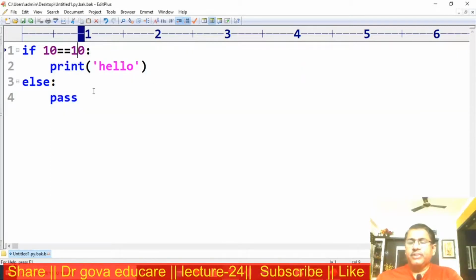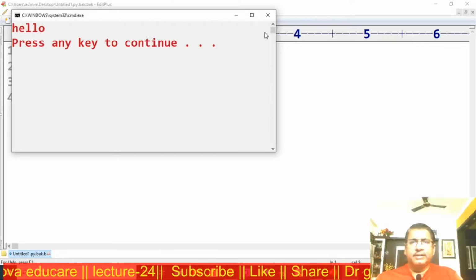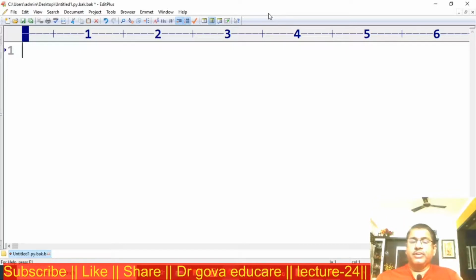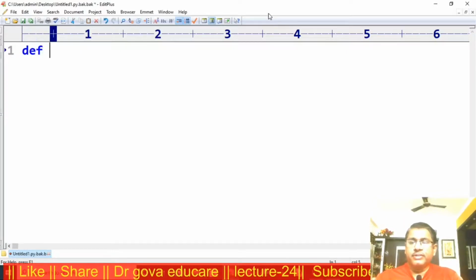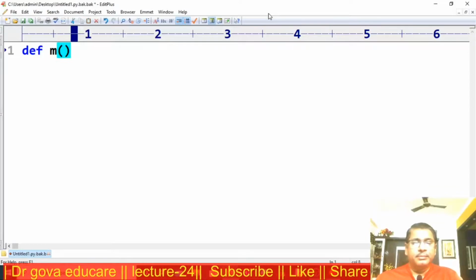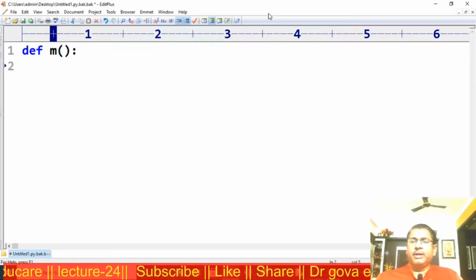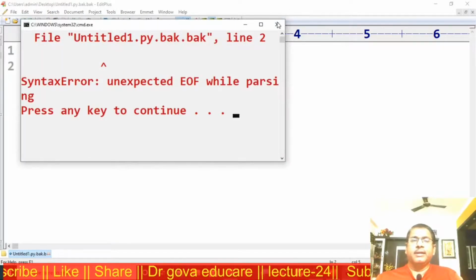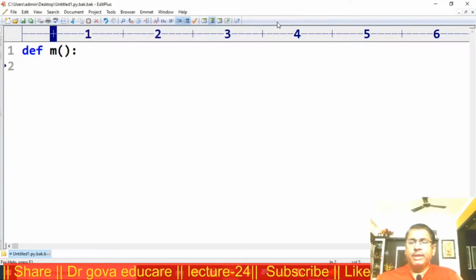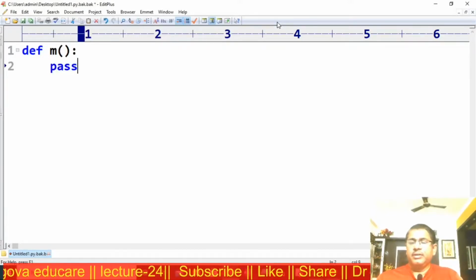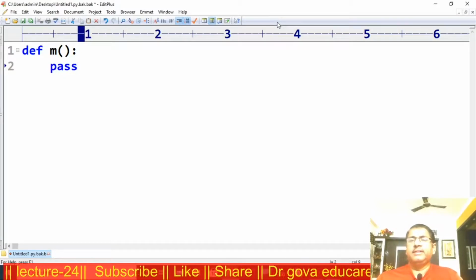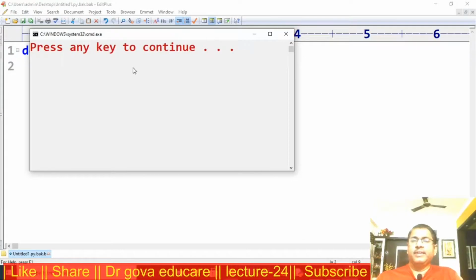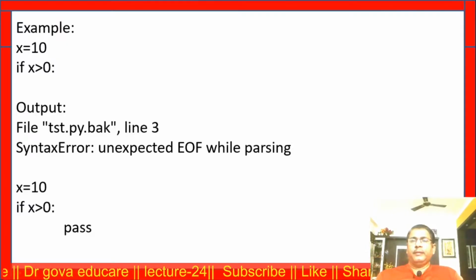Whereas in the function, we will discuss what a function is later. Suppose I am not using any body, then we get an error. Suppose instead of empty, I use pass. Pass is an empty statement. Now it is syntactically correct.